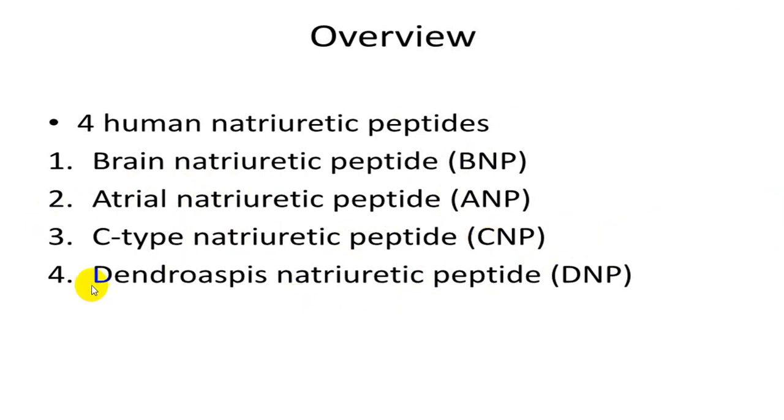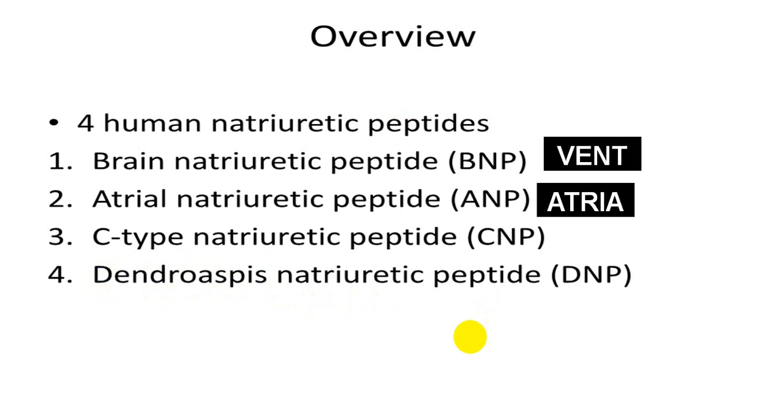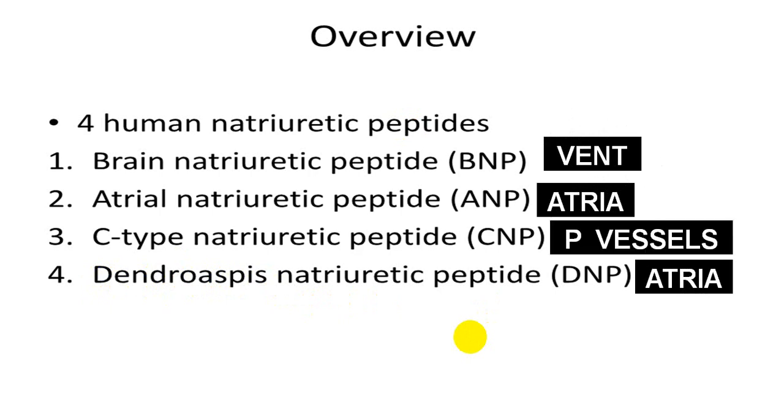D natriuretic peptide, also called dendroaspis natriuretic peptide, is also secreted from the ventricle. So from the atrium only one, ANP; BNP from the ventricle; CNP from peripheral blood vessels; and DNP partly from the atrium. Those two are not of much use, but BNP is of very much use, which is protective.